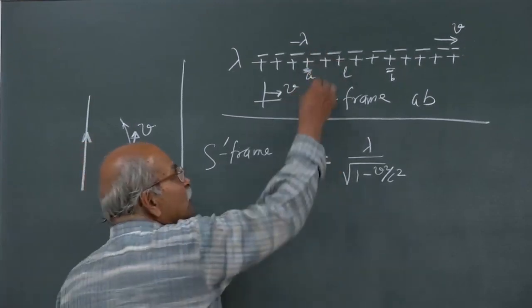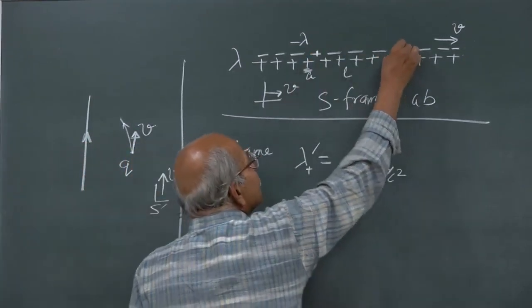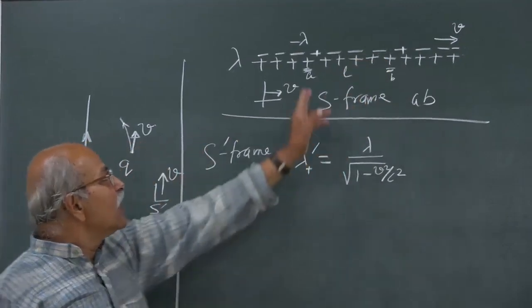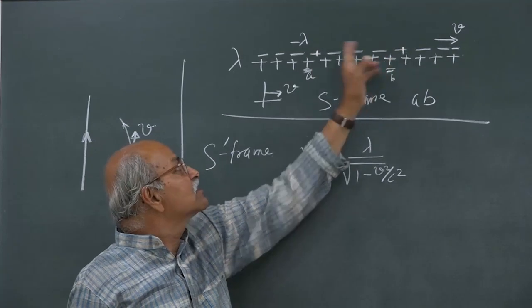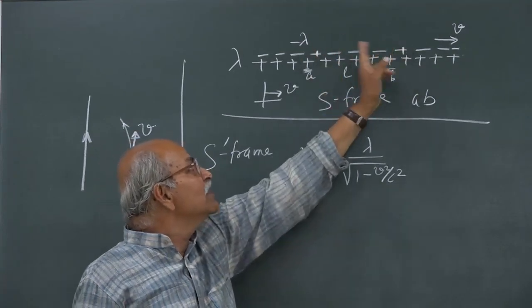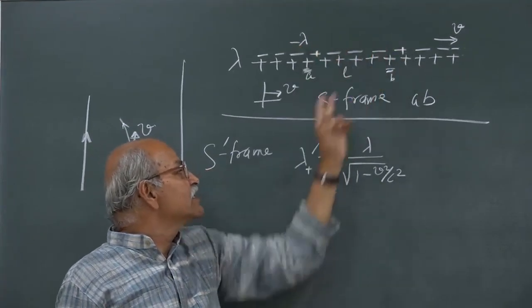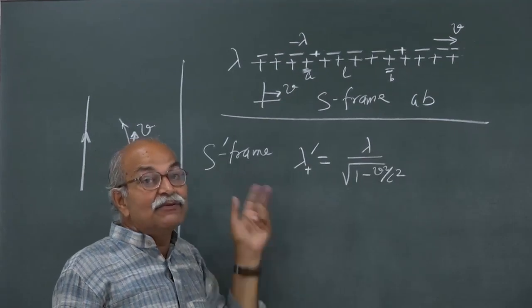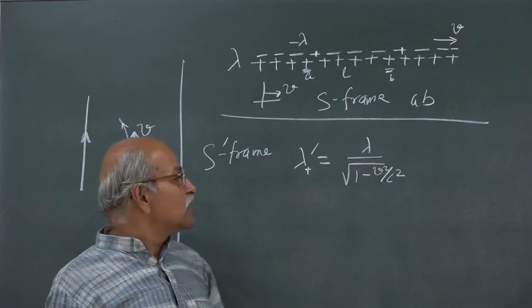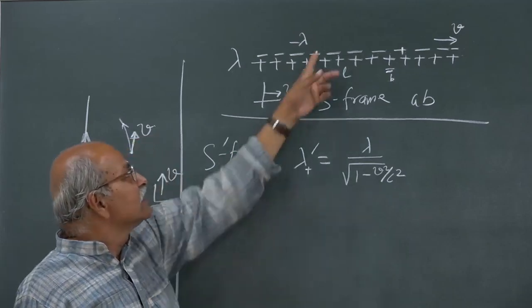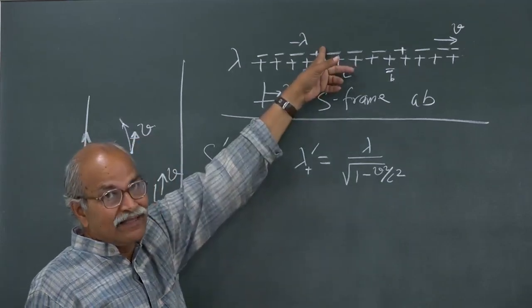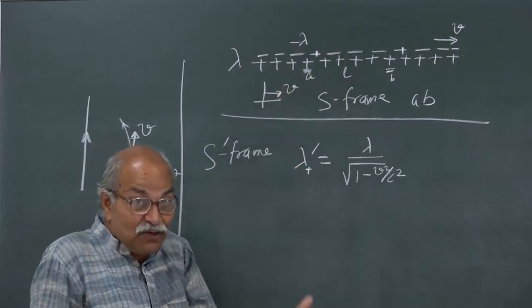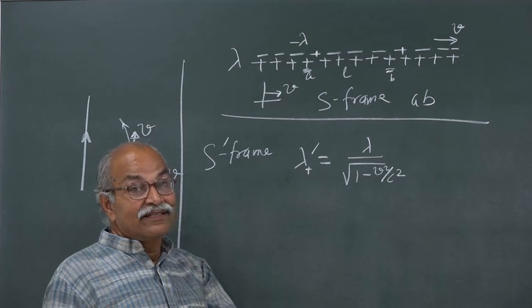So, again if you take 2 points on this negative charge line, and this length is say L, what will be the length between these same 2 points as seen from S prime? That length will be larger, because in the S prime frame this is at rest, and rest length is the largest length, moving length is smaller than the rest length.